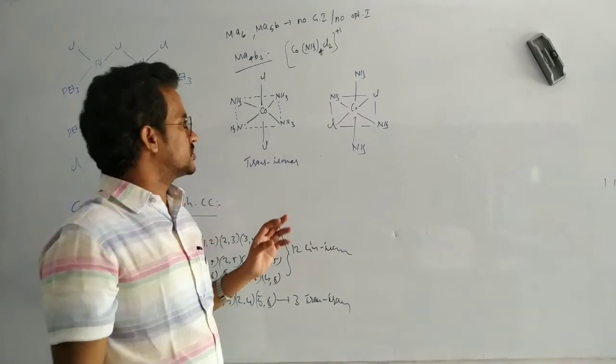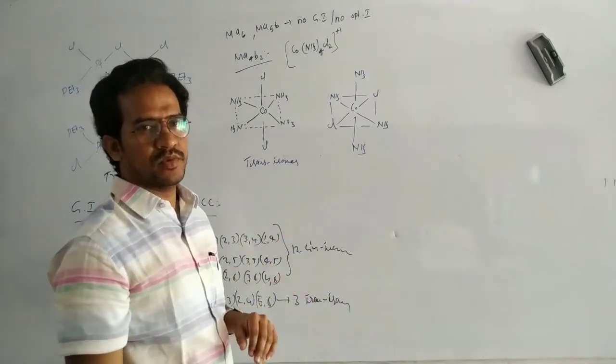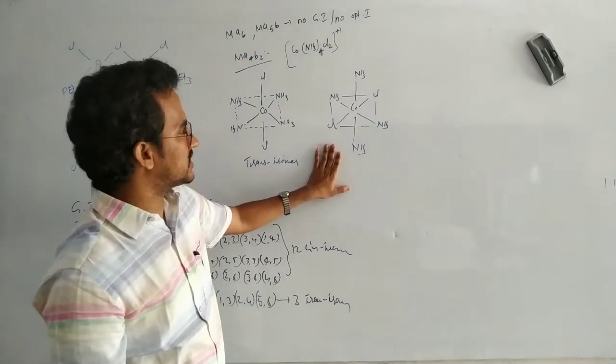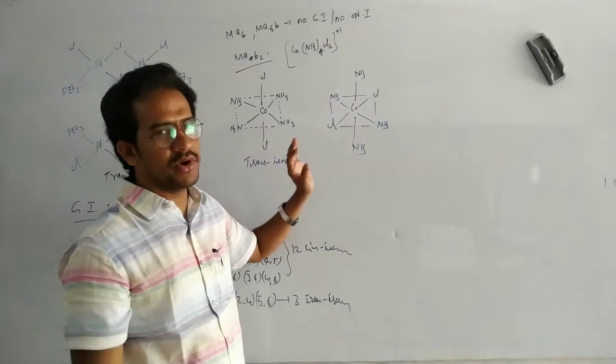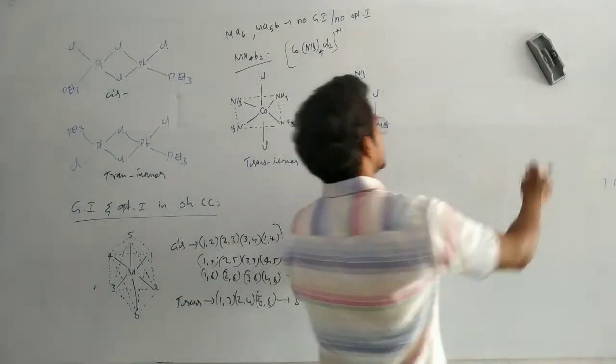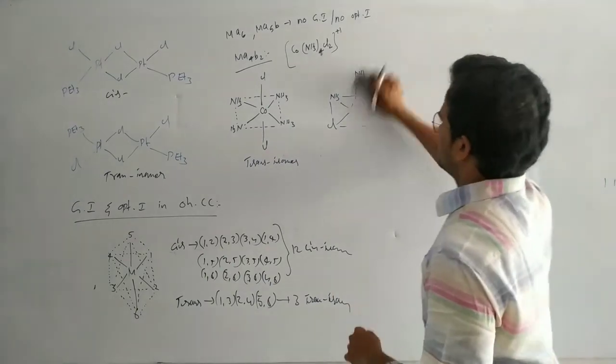That's it. So here these two are equal, these two are equal, because it is a trans isomer with respect to chlorine-chlorine, and cis and trans with respect to ammonia in both cases. So that's why it should not be counted as one geometrical isomer.